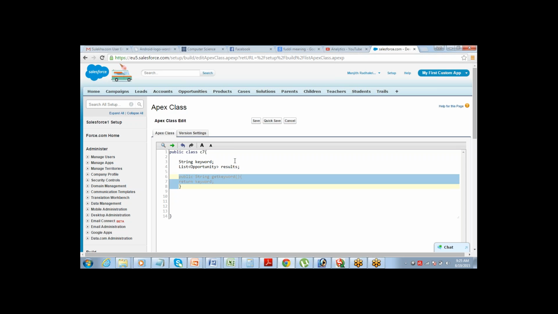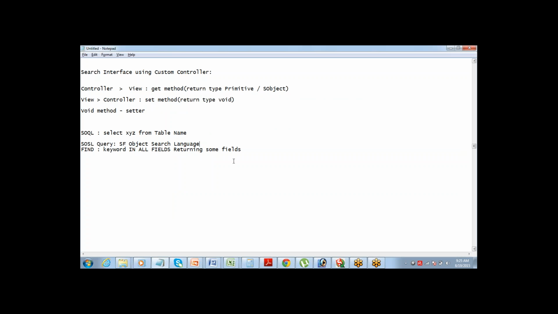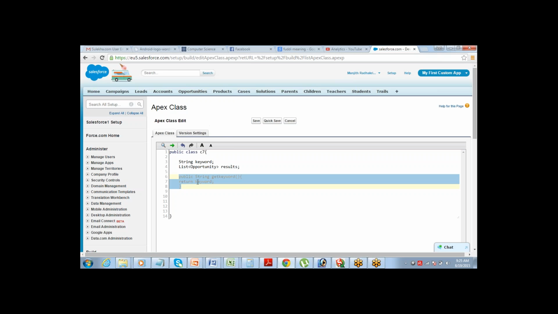What is the function of this method? It will take the value of keyword from the program to the view. That's what a get method does. Again, look at it here: controller to view. A get method will do this.